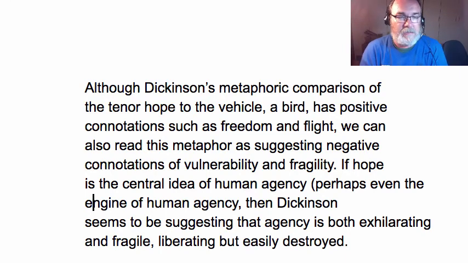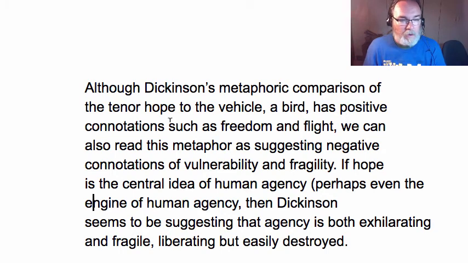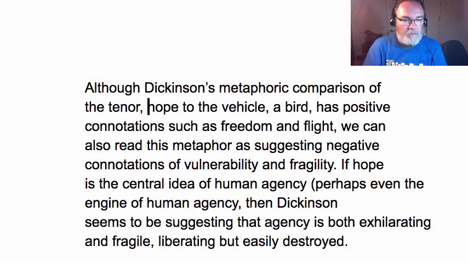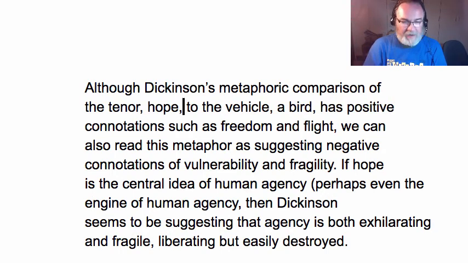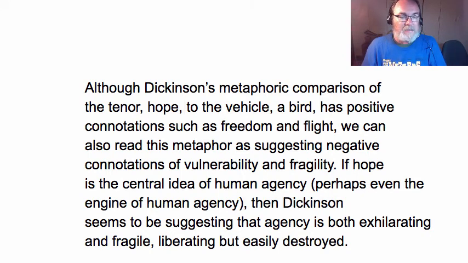tension in Dickinson's metaphor. And we say something like, although Dickinson's metaphoric comparison of the tenor, hope, to the vehicle, a bird (probably should be a comma before and after hope to set it off), has positive connotations such as freedom and flight, we can also read this metaphor as suggesting negative connotations of vulnerability and fragility. If hope is the central idea of human agency, perhaps even the engine of human agency, then Dickinson seems to be suggesting that agency is both exhilarating and fragile, liberating but easily destroyed.